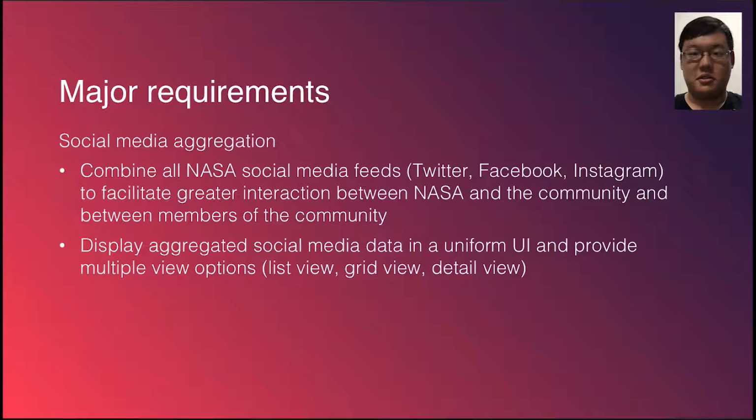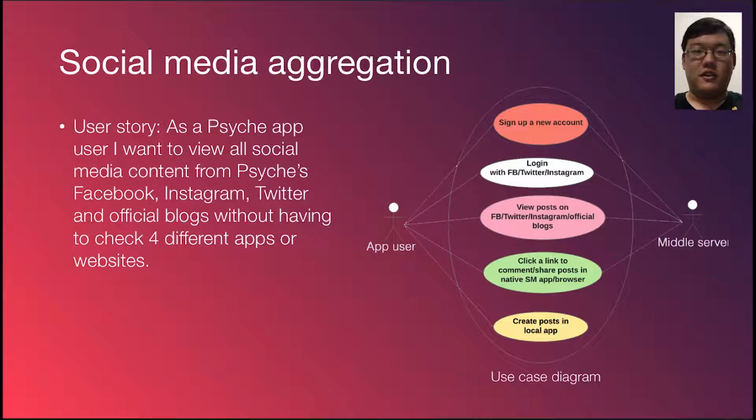Our first major requirement is to aggregate NASA social media posts to make it easier for the public to stay up to date on the project. It will interface with Twitter, Facebook, and Instagram, displaying all the posts in a uniform UI, with view options including a list feed and image grid. This is so if a user wants to follow NASA on social media, they can do so in the Psych app rather than checking the multiple websites and apps that NASA posts to.